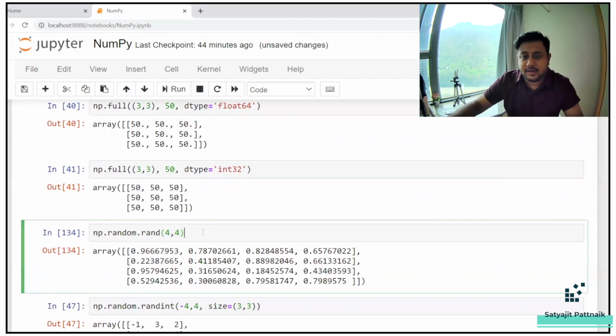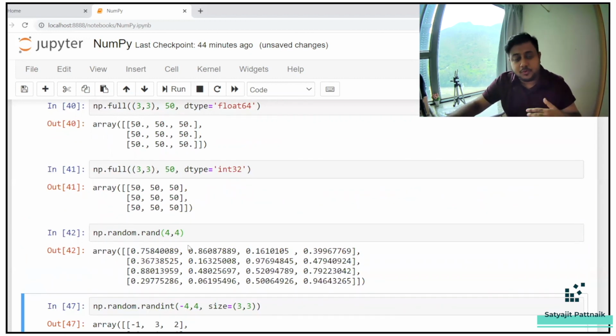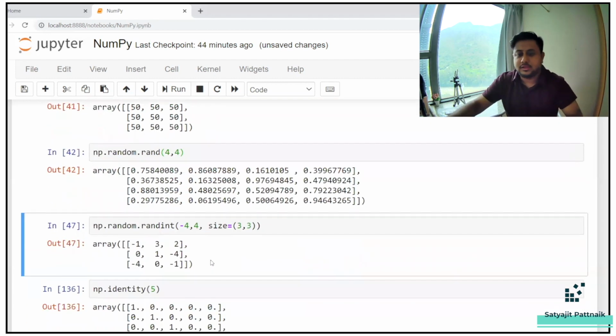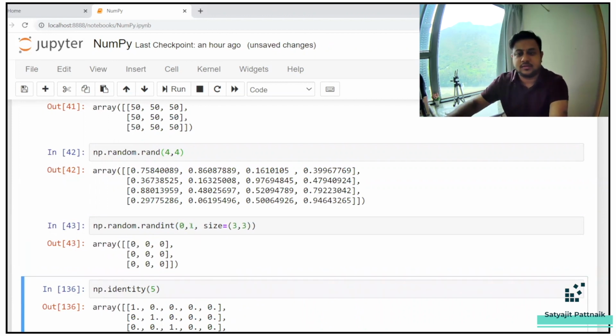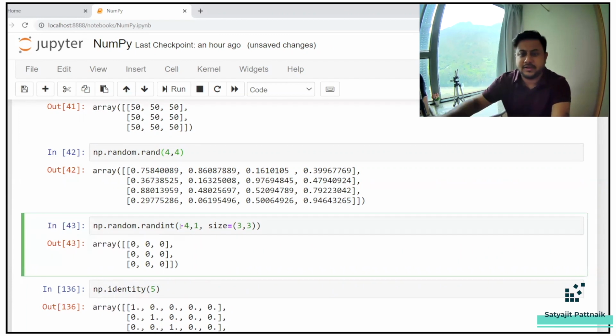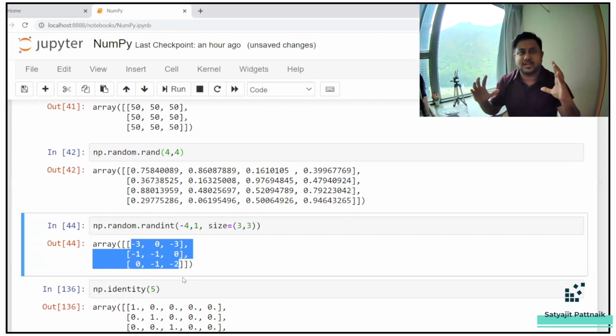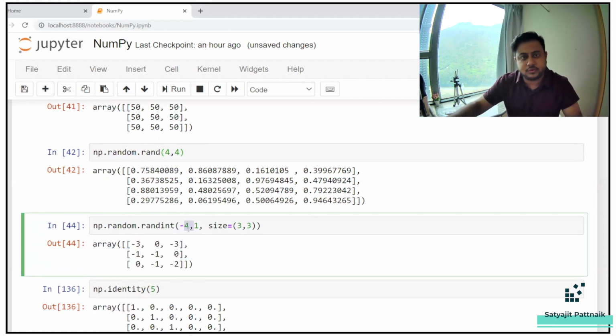Now, for example, you want a random 4 cross 4 matrix. Simply, you can just call this. If you want a random matrix with numbers between 0 to 1 or -4 to 4, in that case you can give randint -4 to 4, or else you can give 0, 1, size 3, 3. So when I'm passing this, let's say -4 to 1, randomly all the values from this range are being passed, comma, size equals 3, 3. That means you're defining a 3 cross 3 matrix which will have random values between -4 to 1.